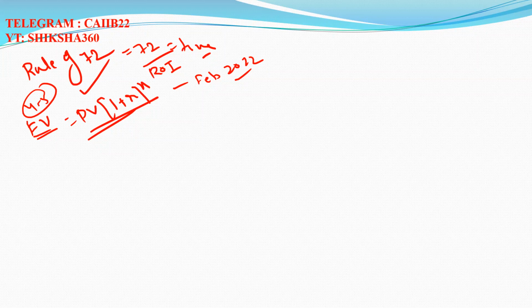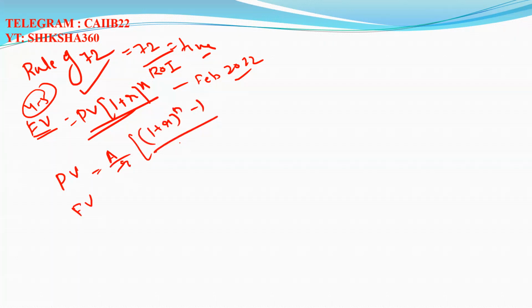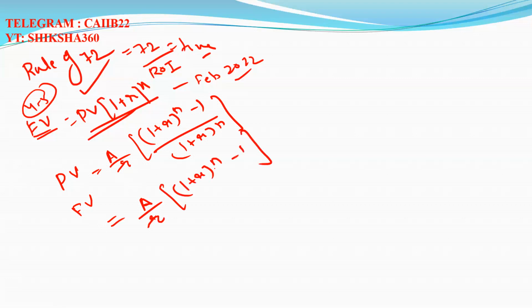Otherwise, what about calculating the ordinary annuity, present value and future value? Present value is equal to A upon R into 1 plus R power n minus 1 upon 1 plus R power n. This is the formula of the present value. And what is the formula of future value? A upon R into 1 plus R power n minus 1. Okay, and I request all of you, please remember all these things, very, very important.